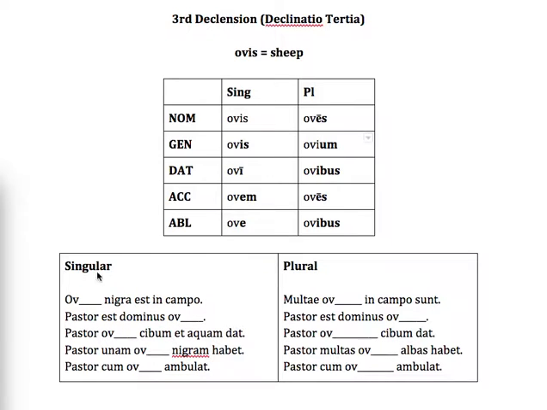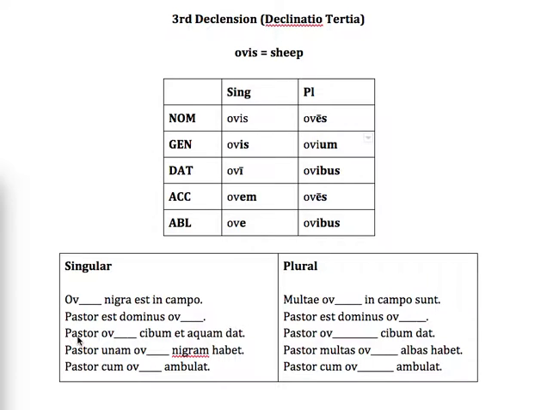By the way, these are all singular sentences on this side, as you can see, and these are plural over here, so that there's no confusion. Pastor est dominus ovis. So ovis, again. Now, this is a strange word in that the nominative and the genitive look exactly the same, so you have to tell from the context. So pastor est dominus ovis.